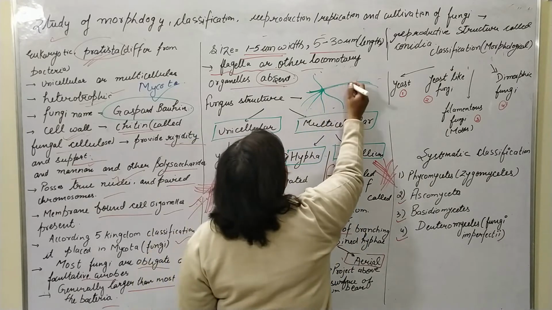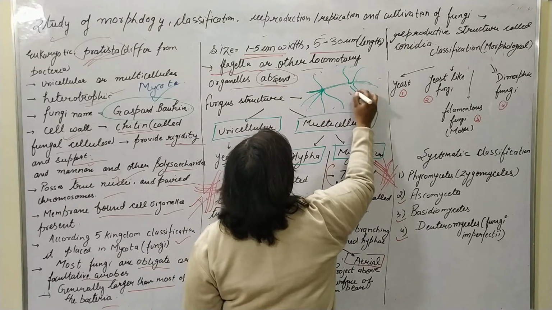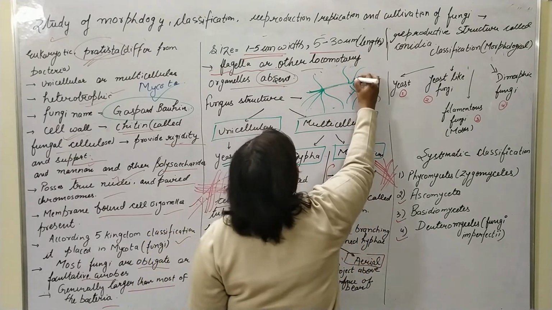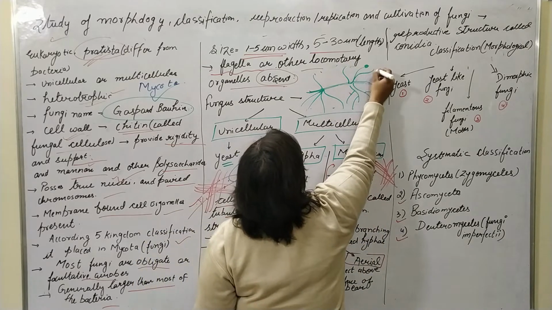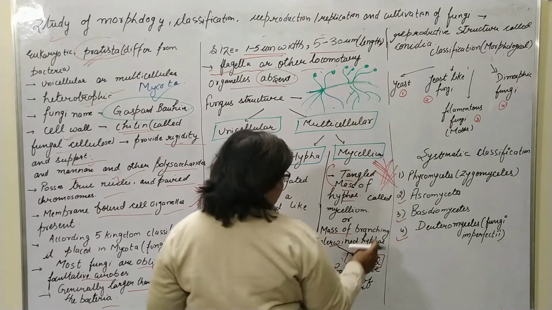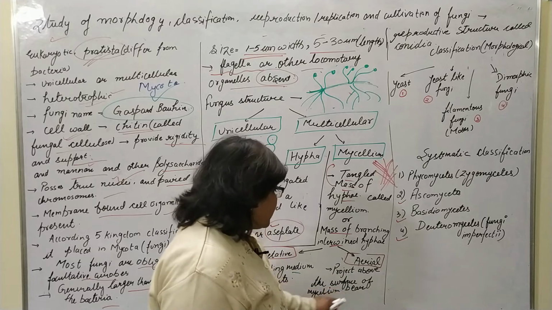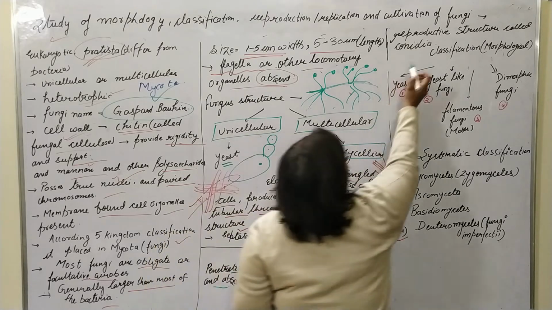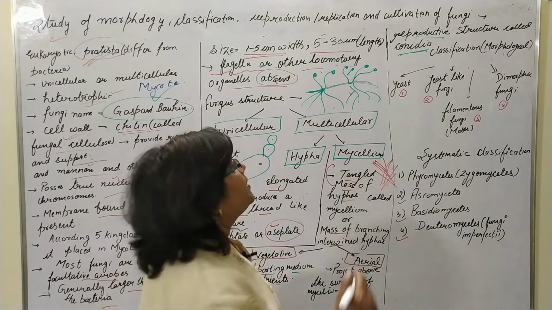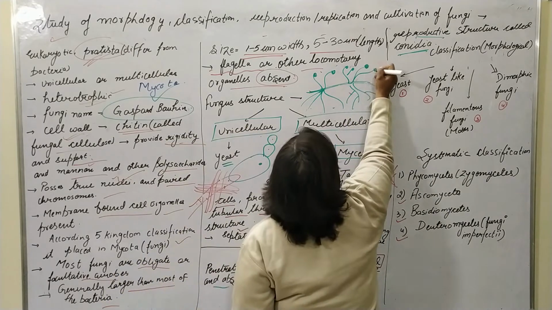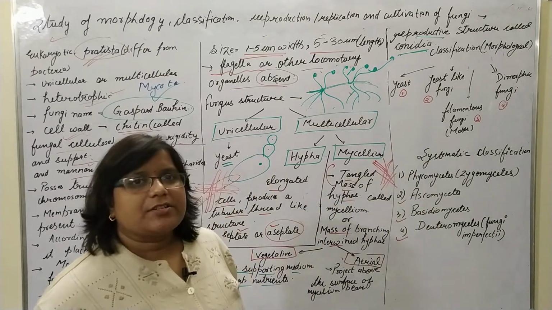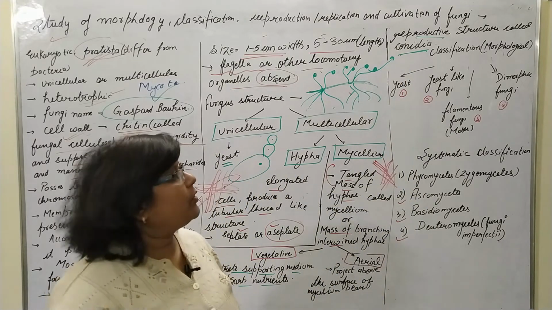And the aerial mycelium projects outwards, above the surface of the medium, and bears reproductive structures called conidia. On the aerial mycelium, one reproductive structure is present, named conidia.